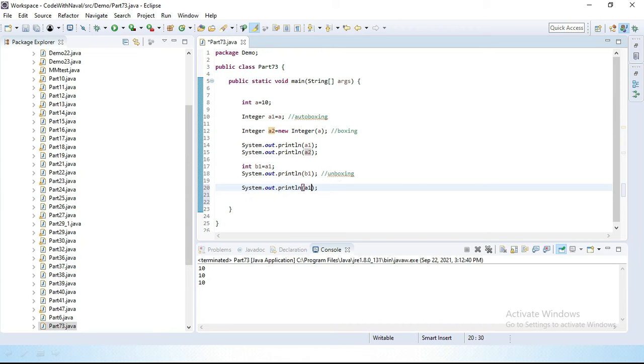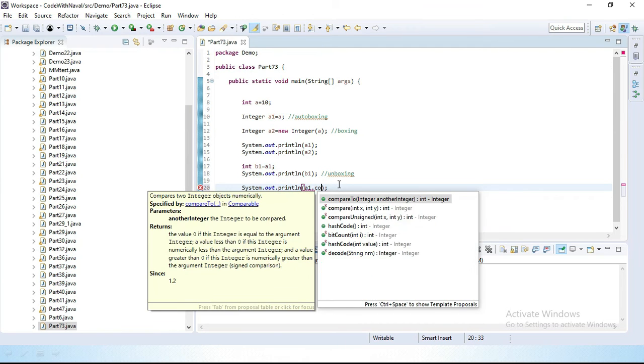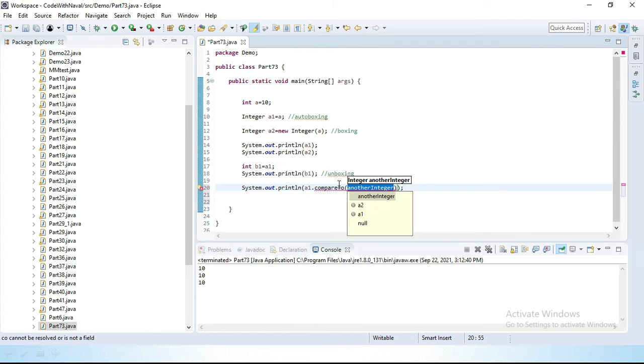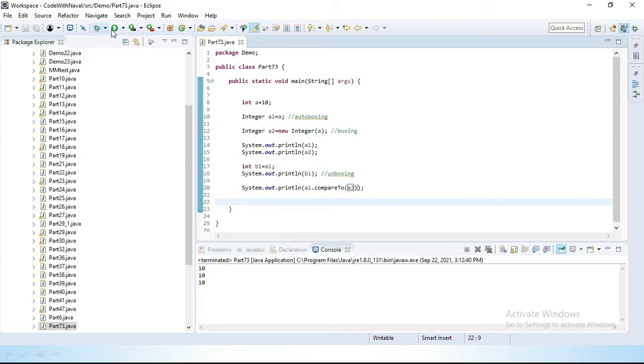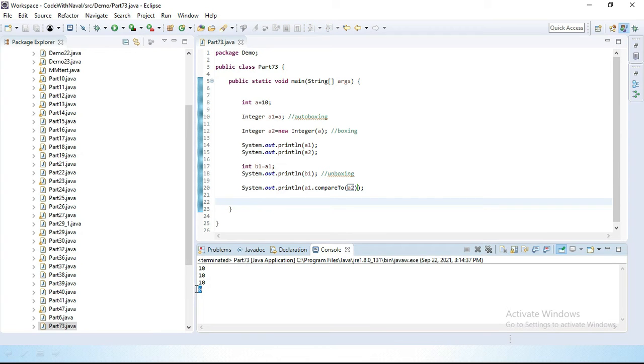I'll write a1.compareTo(a2), and print this. If both values are the same, we get 0.